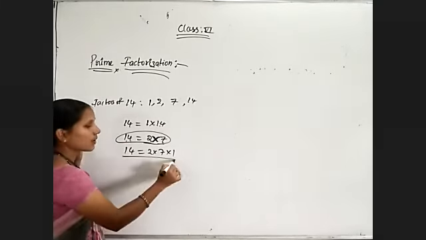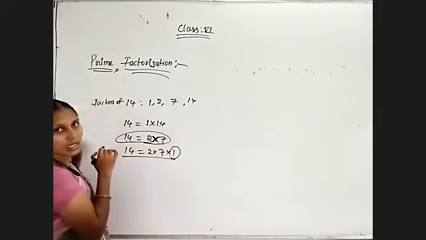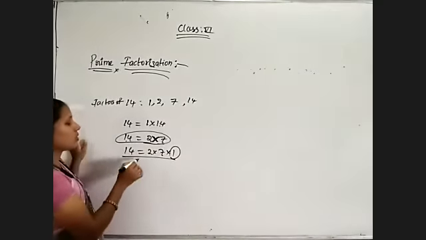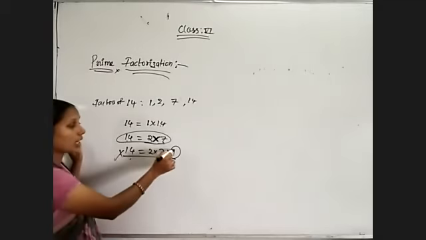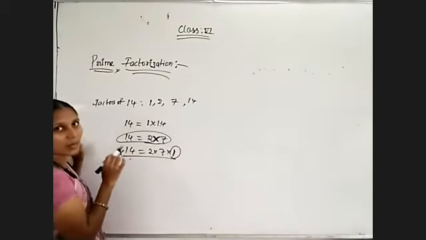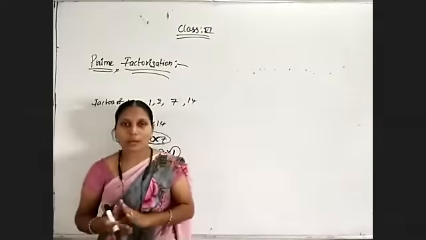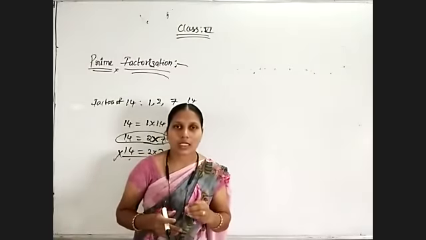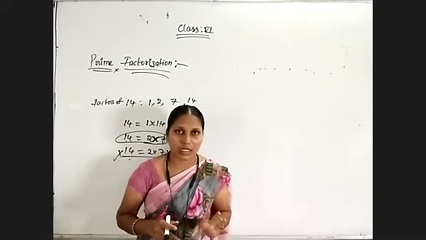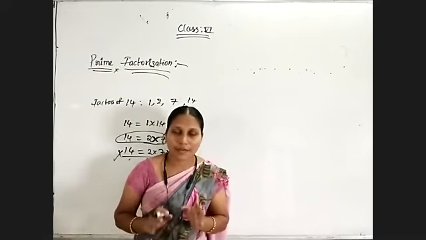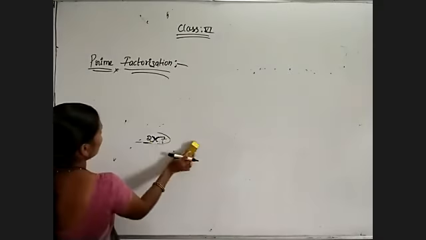In the last one, 2 and 7 are prime, but 1 is not a prime number, so it does not indicate prime factorization. Remember this: prime factorization is a number expressed as a product of its prime factors. Before that, you must know the definition of factorization.